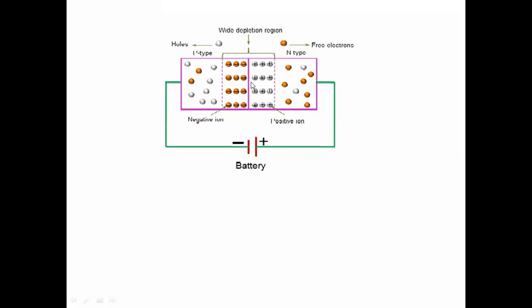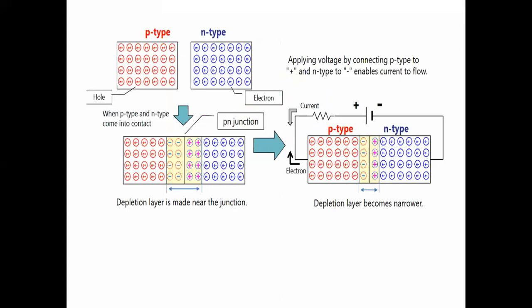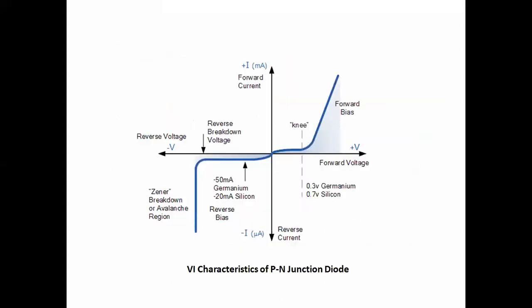The holes on the n-type try to move towards the negative terminal, and the electrons on the p-type try to move towards the positive side. Due to these minority charge carriers, a small reverse current flows, which we call the reverse saturation current.